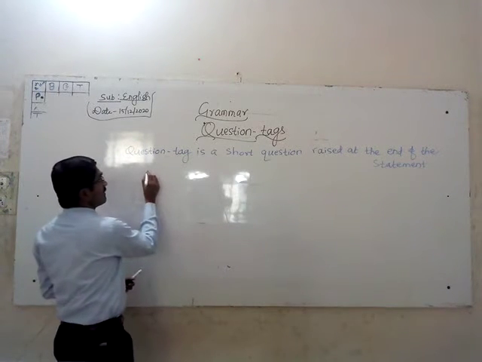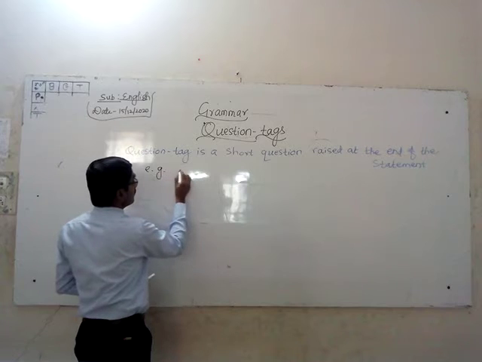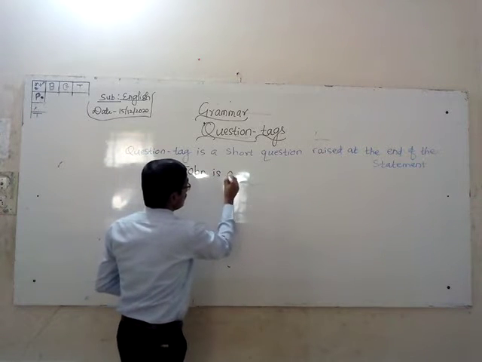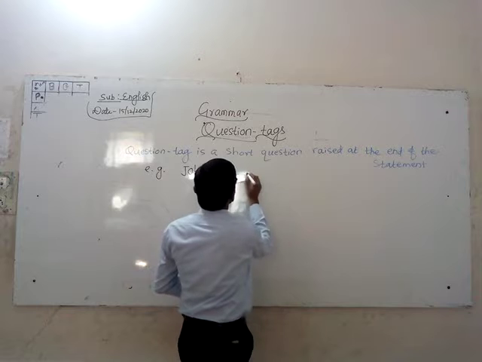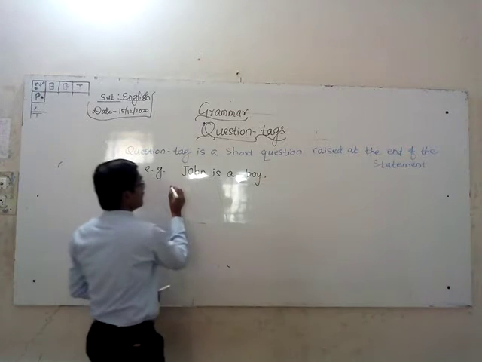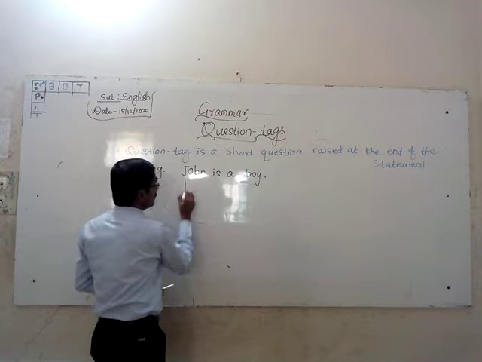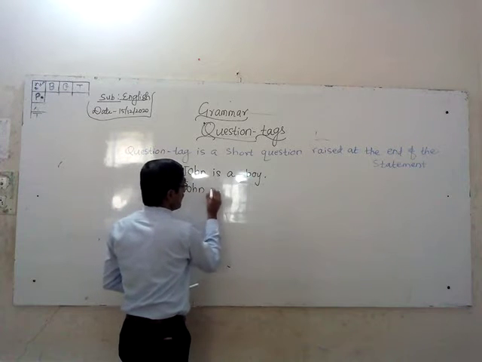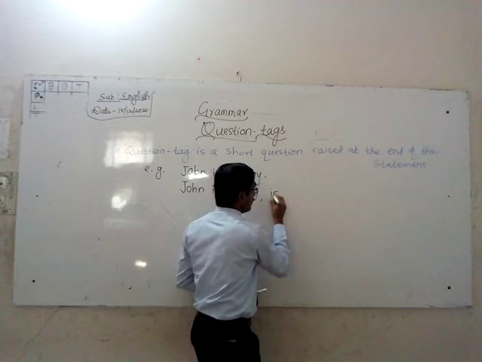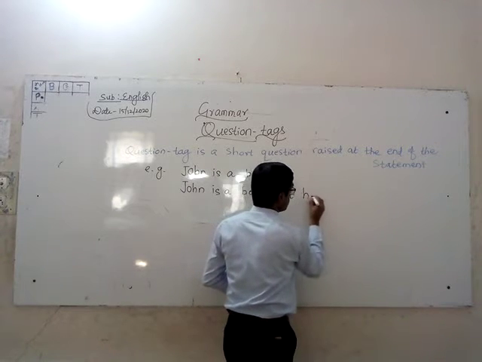First, let me give an example. For example, John is a boy. Right? This is a statement. So the question tag: John is a boy, isn't he?